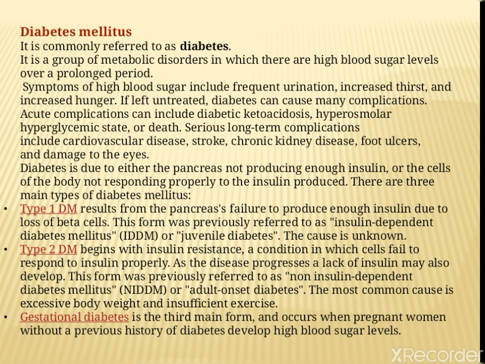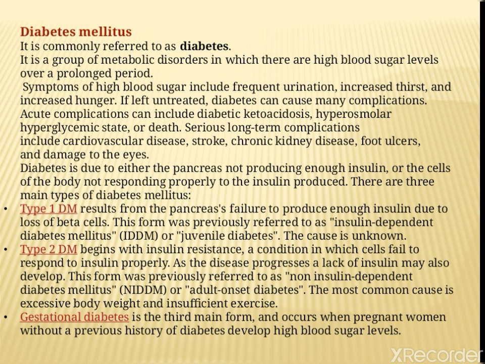There are three main types of diabetes mellitus: type 1, type 2, and gestational diabetes. First is type 1. It results from the pancreas failing to produce enough insulin due to loss of beta cells. This form was previously referred to as insulin dependent diabetes mellitus. The cause is unknown.